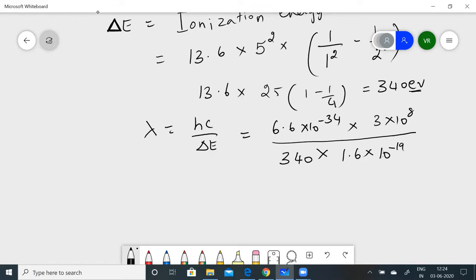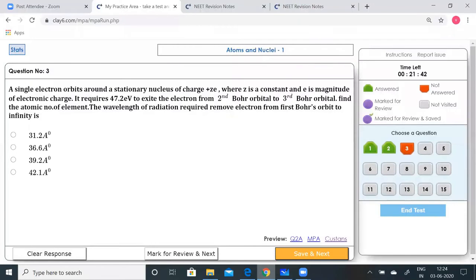Alright, so we are converting it to joules. It should not apply directly as electron volts, we need to convert it to joules and then get. So when I simplify this, I get the value to be 36.56 into 10 to the power of minus 10. Let's see which option is correct. 36.6, so option B is correct.